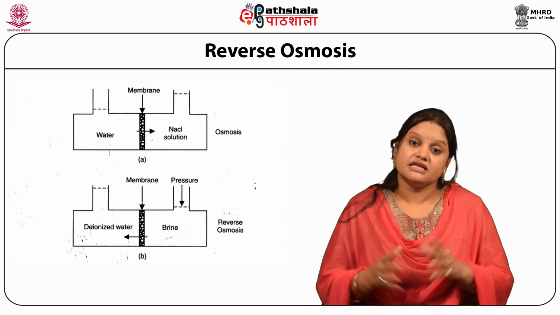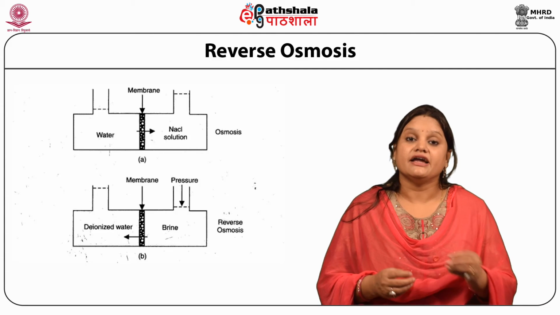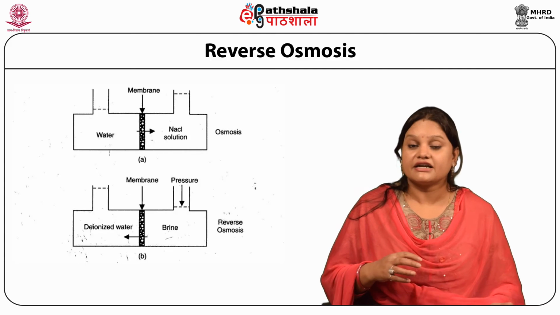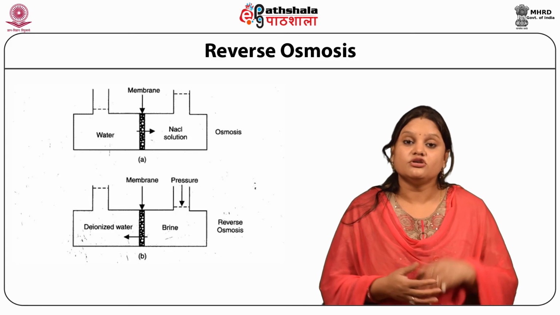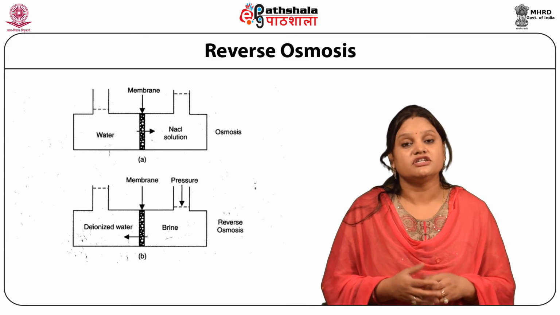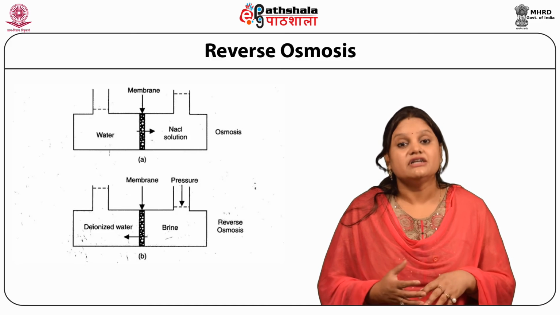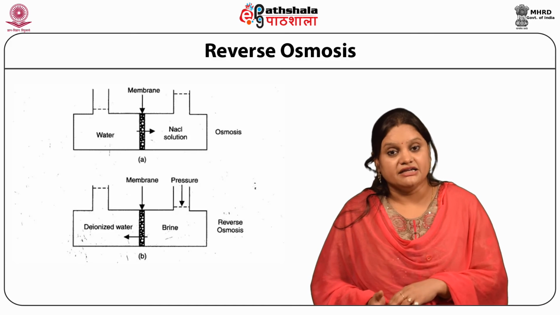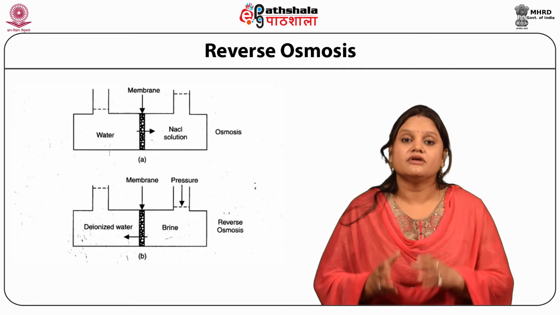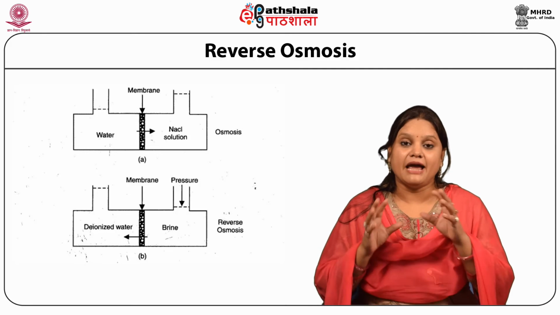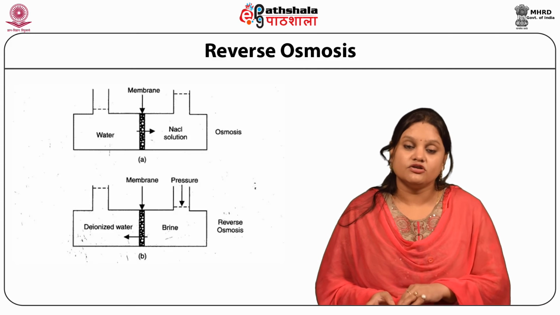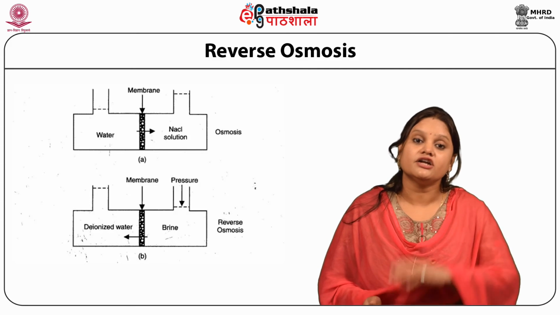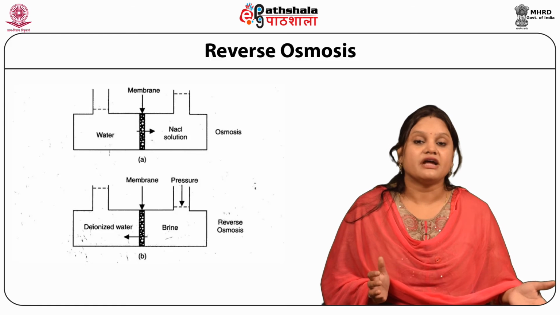Osmosis is the process in which ions migrate from the lower concentration to the higher concentrated solution. But in reverse osmosis, the process is totally reversed. When we apply pressure, the ions are transferred through the membrane, migrating from the brine solution, or we can say the wastewater, to the deionized water.